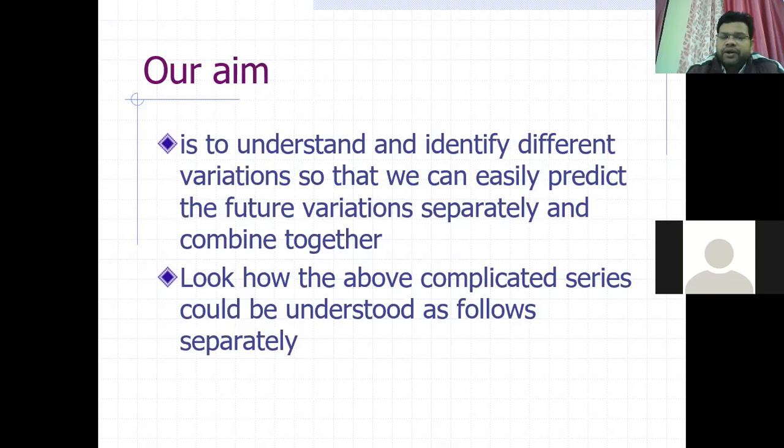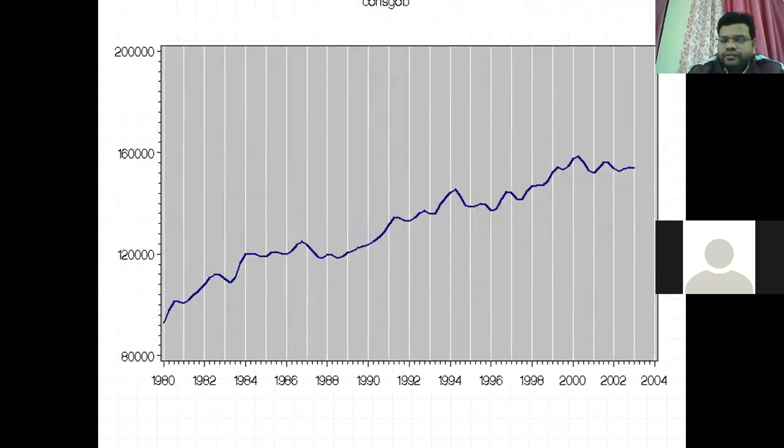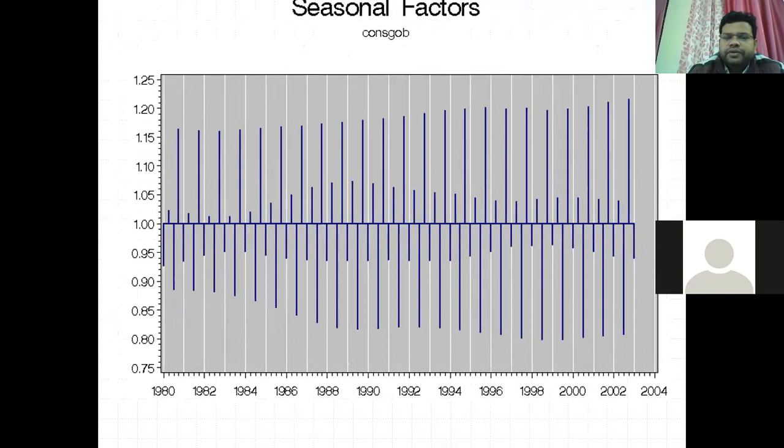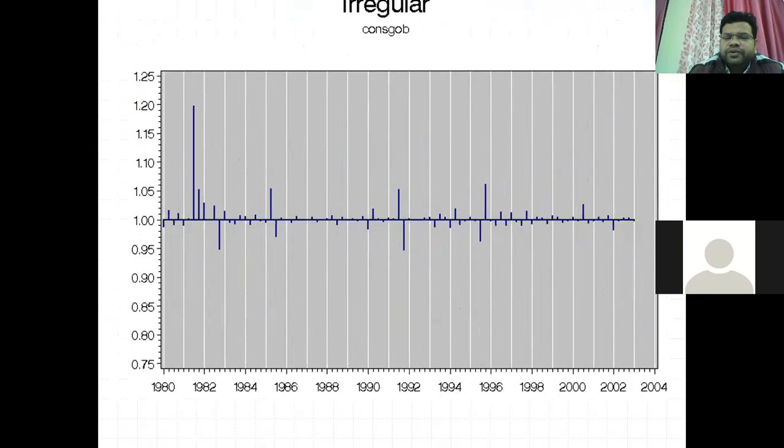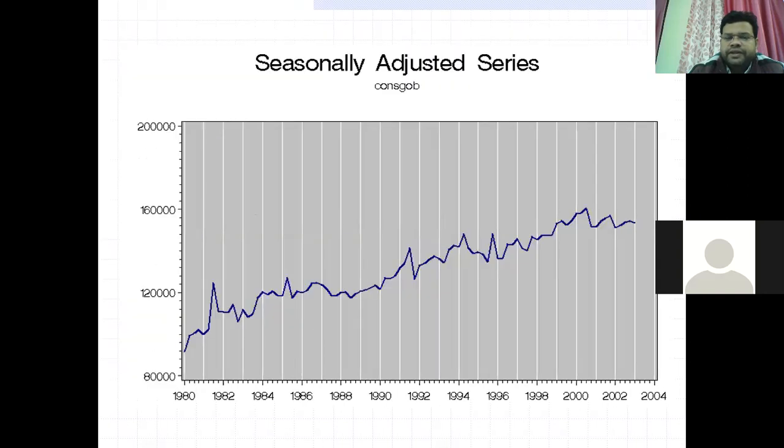Look at how the above complicated series could be understood separately. So the basic purpose is to decompose all the components, and we will make the prediction separately for each component. So these are the seasonal factors. This is the graphical representation of irregular components. They have no particular trend.